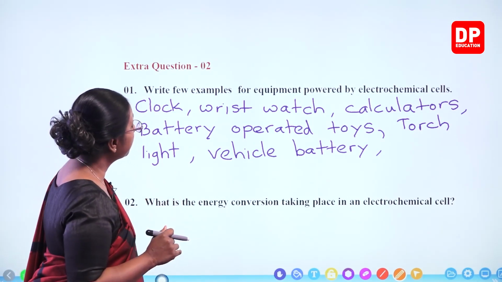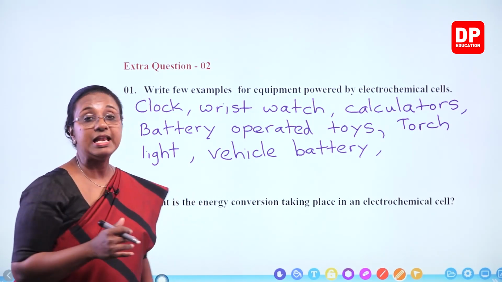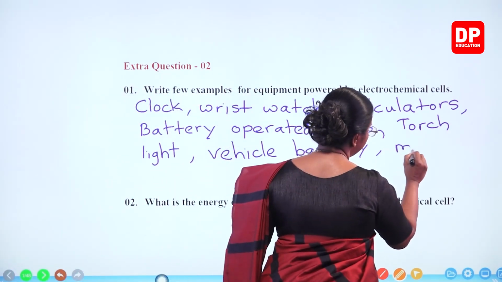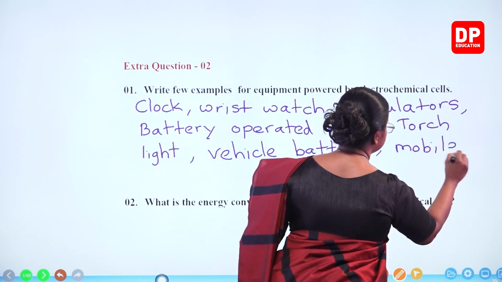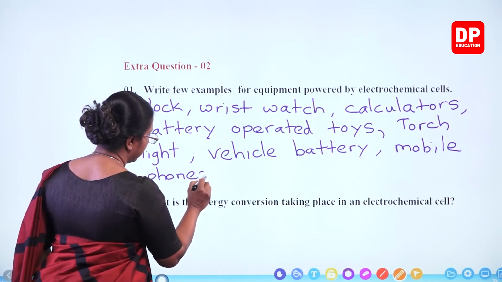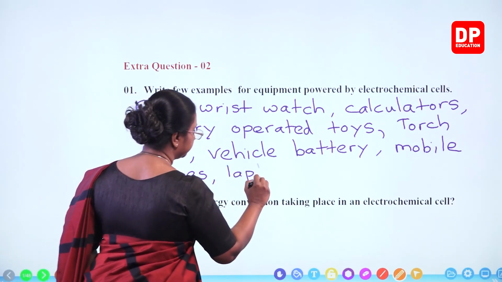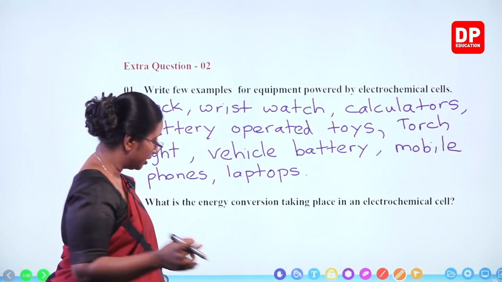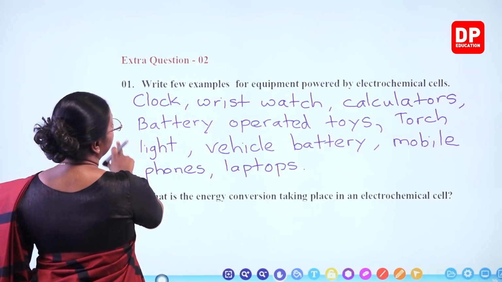So write few examples for equipment powered by electrochemical cells. In addition to this, I can even add mobile phones and laptops. So here basically I have included almost all the equipments.